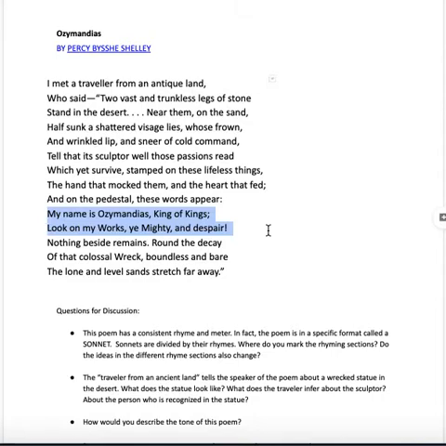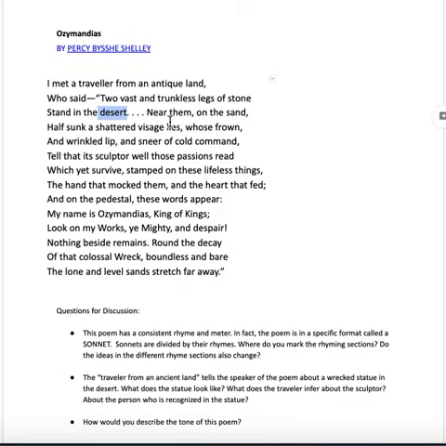Well, he's obviously this king that has carved this enormous statue, and this statue is celebrating something magnificent, probably an incredible kingdom. But you'll notice that what this traveler says he saw is not an incredible kingdom. It's two vast and trunkless legs of stone. And where are they? In the desert. If you're going to draw a picture of this, it's just two stone legs sticking up out of the desert. They're enormous. There's no torso attached to them.